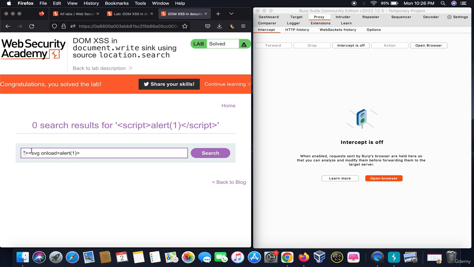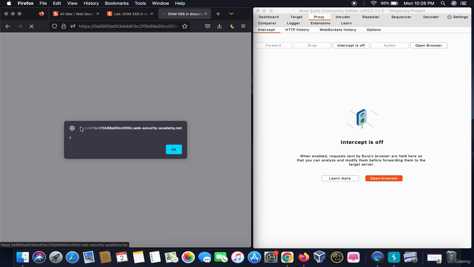This means we are closing the predetermined HTML query on the backend and giving it a new query of SVG on load, giving an alert of one. This is an example of DOM XSS. So we will click on search and see the pop-up is done. So we have to craft custom queries in order to do XSS.